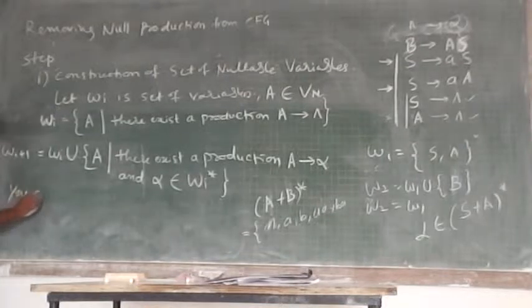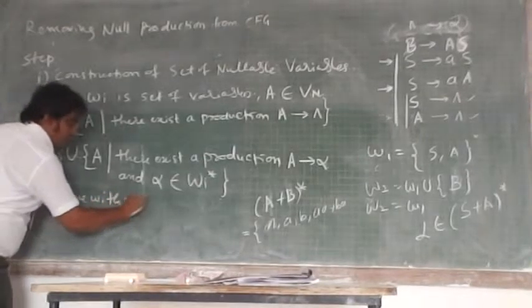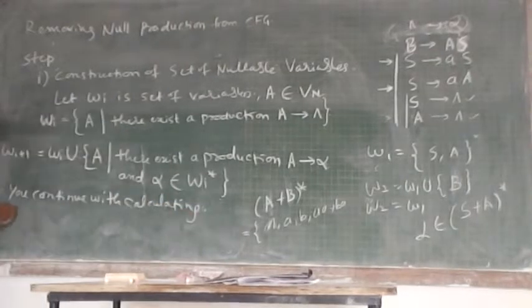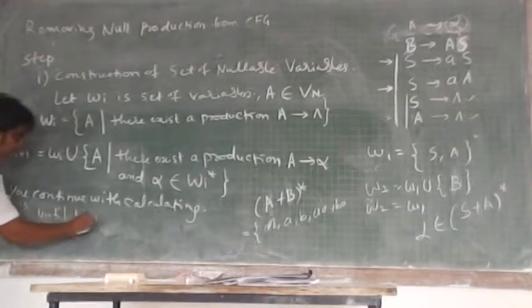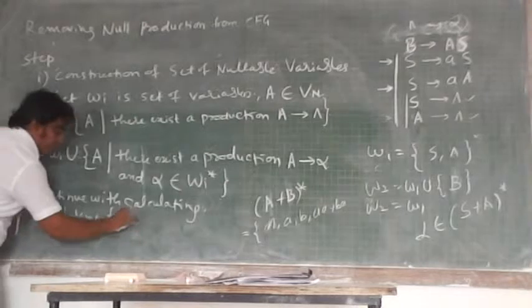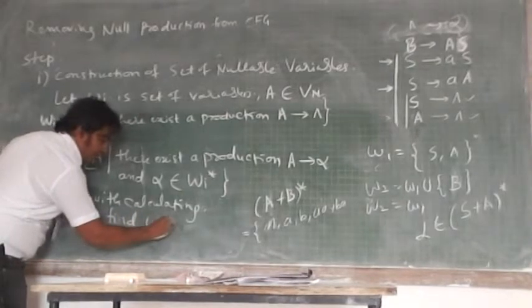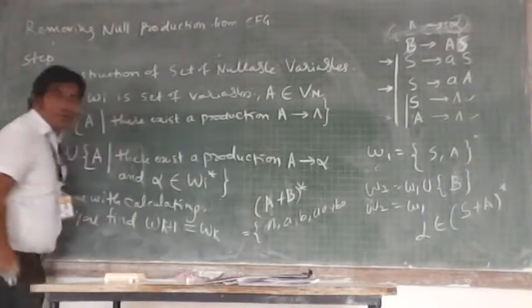You continue calculating Wi's until you find Wk plus 1 is equal to some Wk.